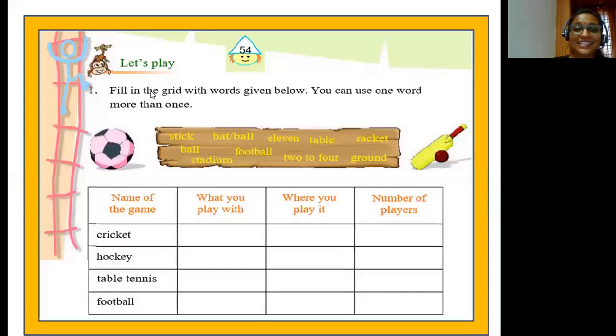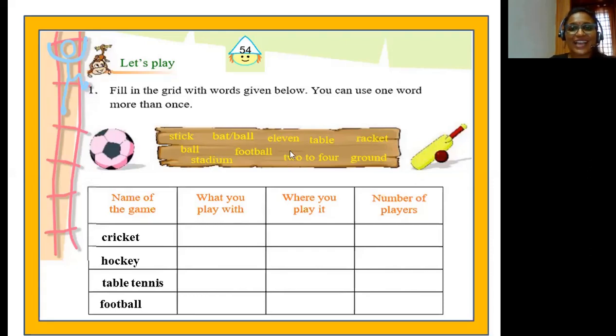Okay? Kids, our next textual exercise, let's play, is very interesting. Fill in the grid with words given below. You can use one word more than once. Children, here you have a table or a grid with the name of 4 games. The first game mentioned here is cricket. Then you have hockey, and then table tennis, and finally football. So what you need to do here is fill in each of these boxes using the words that are given here. Okay? Some words can be used more than once.